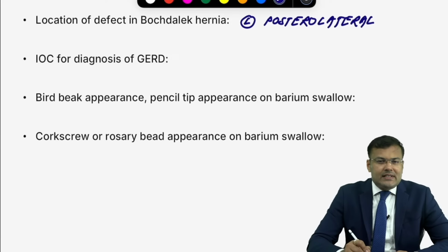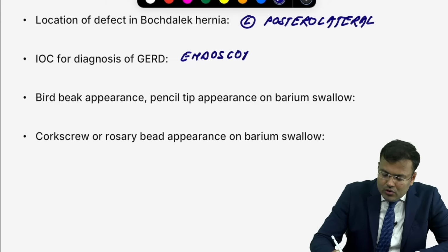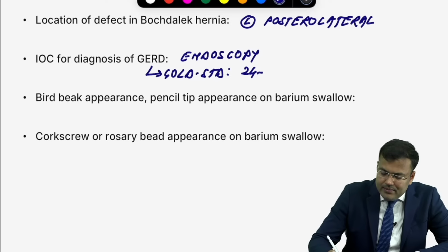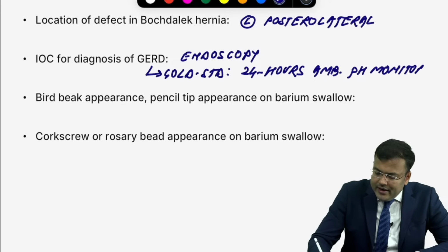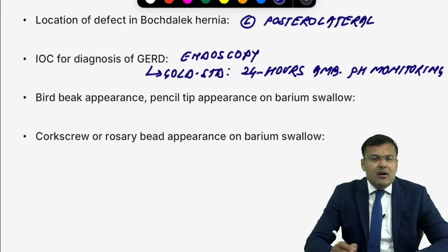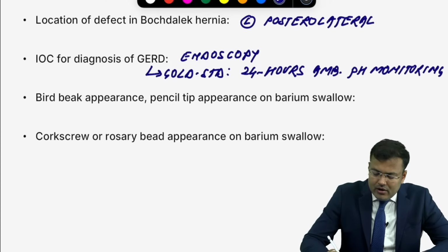Next, investigation of choice for diagnosis of GERD, it is endoscopy. And if you see the gold standard investigation, that is 24 hours ambulatory pH monitoring. That's the gold standard. Okay? Bird beak appearance, pencil tip appearance, rat tail appearance on barium, all these are achalasia cardia.